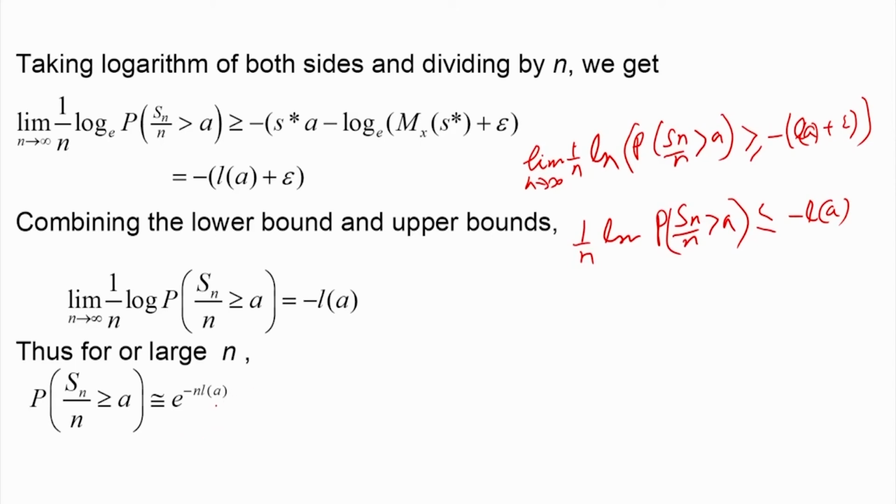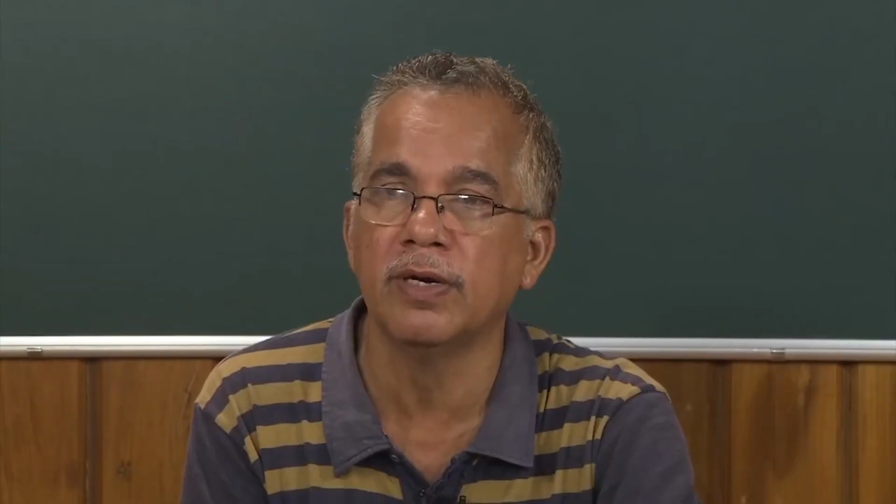Now, we can find the probability of some deviation, which may be large, by using this result. In the case of the central limit theorem, we were able to find this probability only for some particular cases of A, that is, of order 1 by root n.